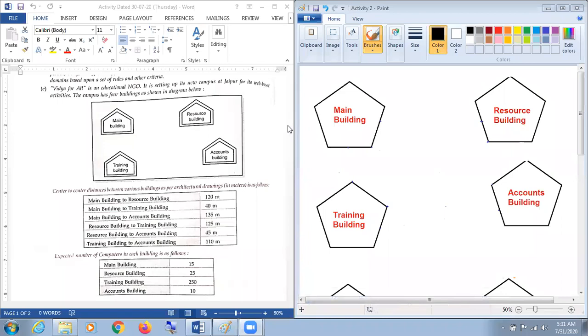Today we are just beginning one more revision activity for the 4 marks question, and how we are going to perform it. Today we are going to discuss the question: Dash is an educational NGO. It has set up its new campus at Jaipur for its web-based activities. The campus has 4 buildings as shown in a diagram.